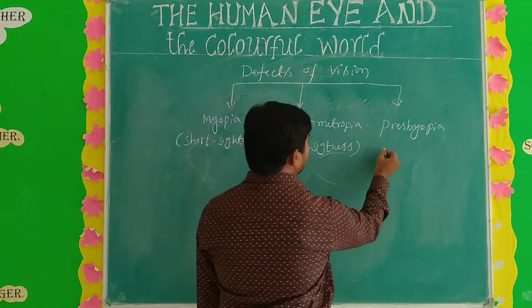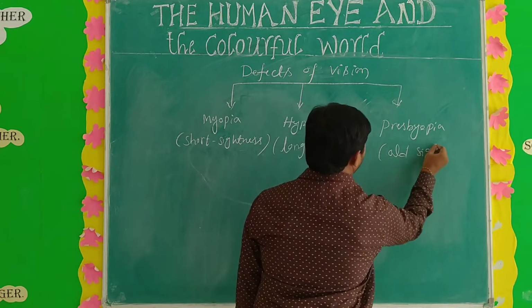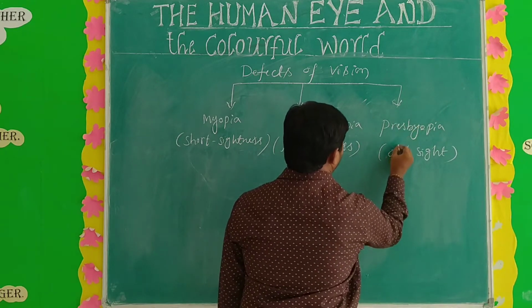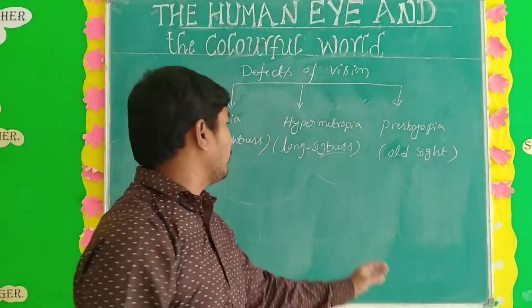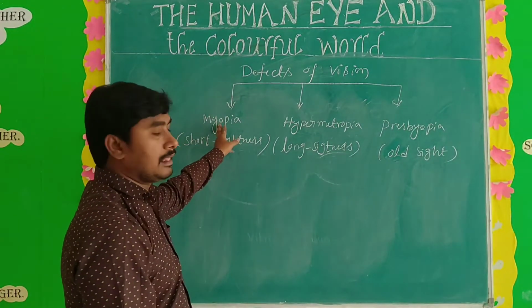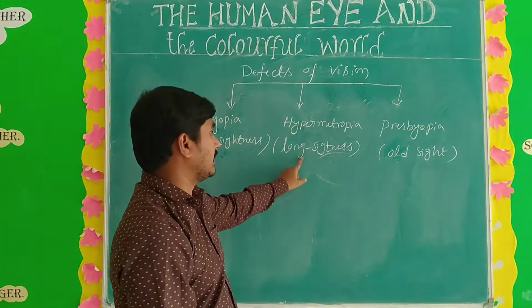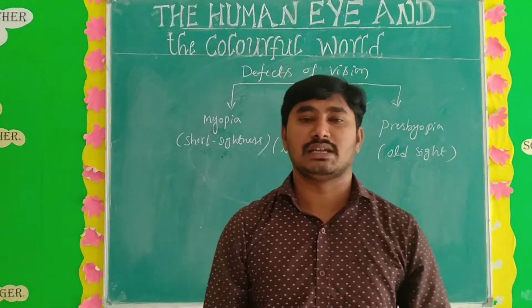Presbyopia is also known as old sight. These are the three important defects. So what are the three defects? Myopia, also known as short sightedness. Hypermetropia, also known as long sightedness. And the third one is presbyopia, also known as old sight.